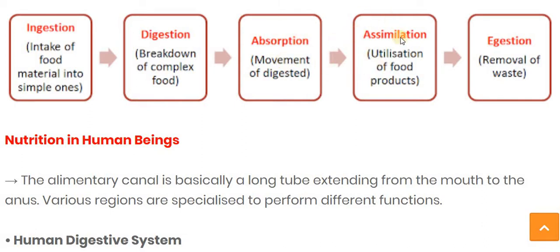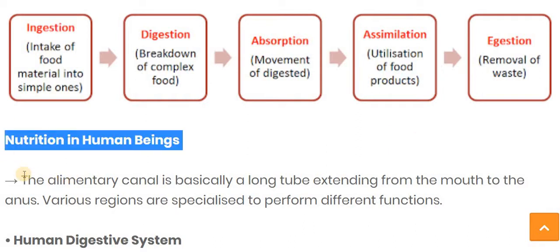The next stage is assimilation. Whatever digested food is there is utilized for the various functions of the body, so that part comes under assimilation, meaning the utilization of food products. The last stage is egestion. After digestion, whatever waste product is generated is removed outside the body, so that part comes under egestion.